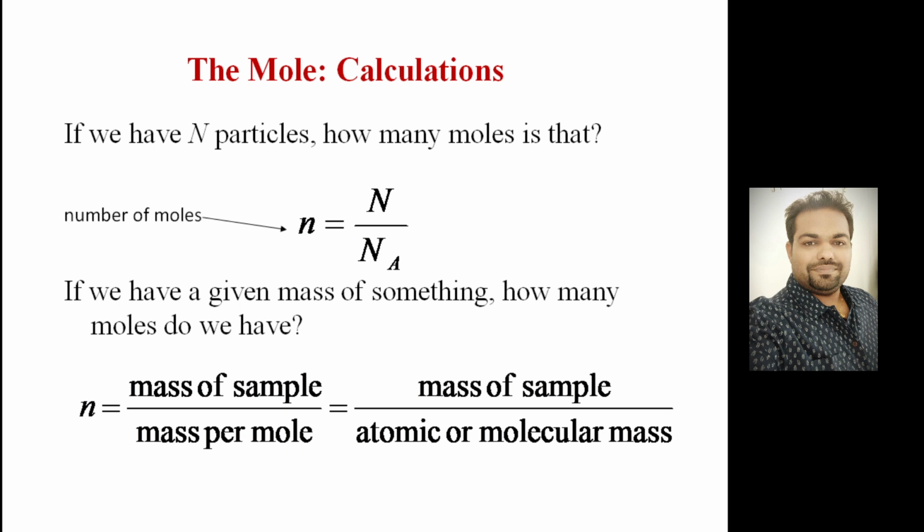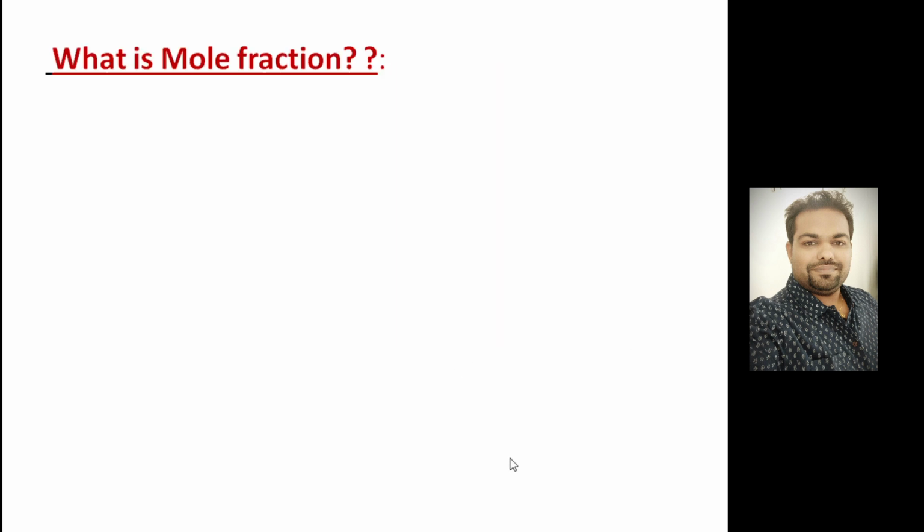So total mass is 12 kilogram, right? And I want to know how many moles are there. If I know the atomic mass of one atom, I can divide total mass by one atomic mass, that will give the number of moles, right? So number of moles is equal to mass of sample divided by mass per mole, or mass of sample divided by the atomic or molecular mass.